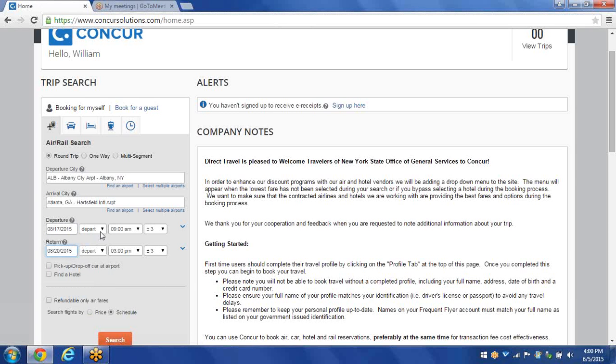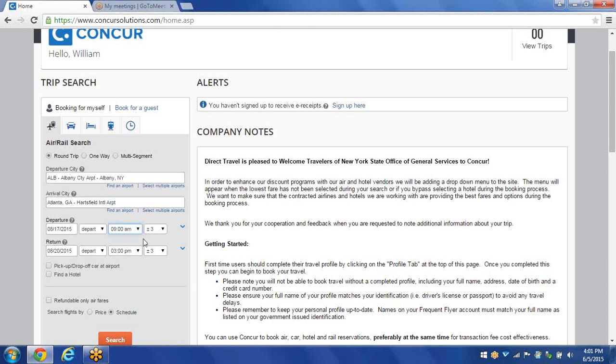The next field over to the right is a drop-down box where I can schedule a flight leaving from a particular airport or even arriving at a particular airport at a time. But for this demonstration, we're going to keep it on depart. The next field over in the drop-down box is the time, which you can simply choose by clicking on the drop-down box and choosing whatever time you need.